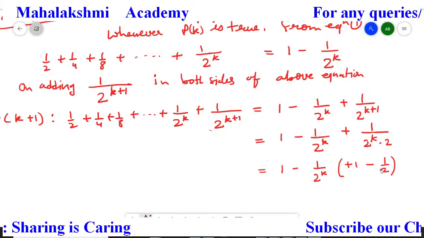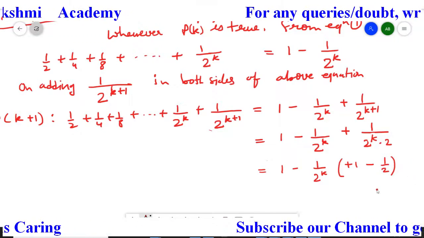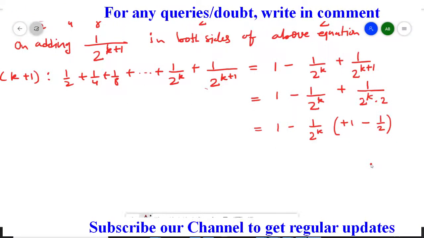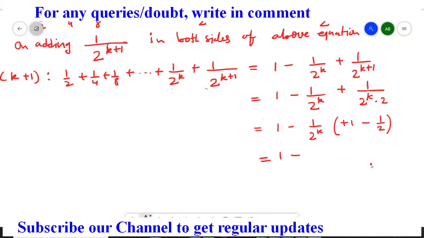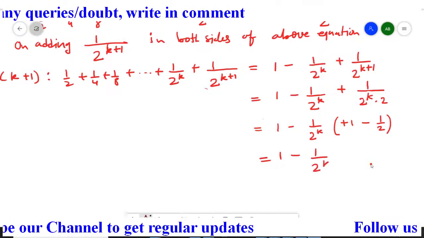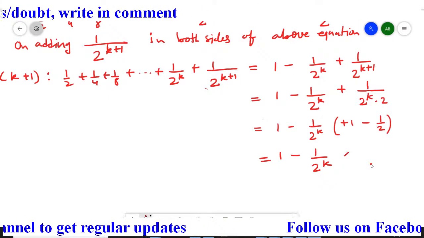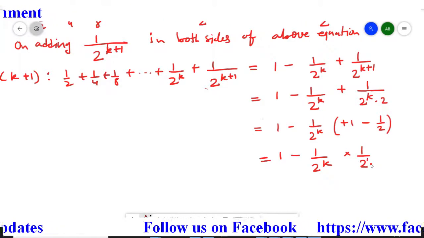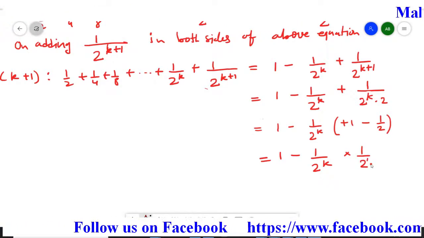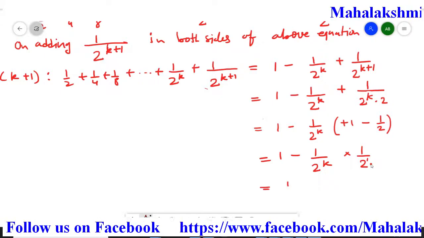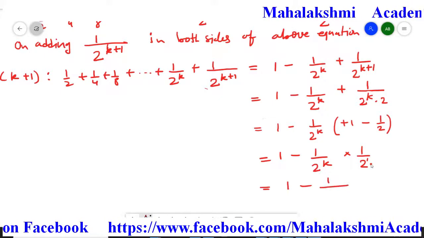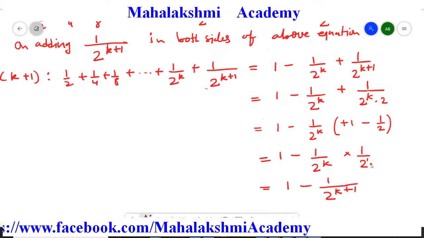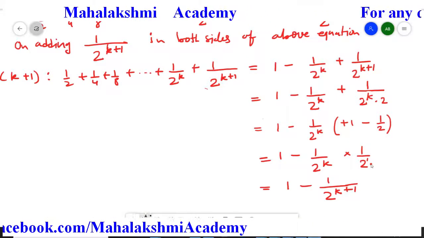Now 1 minus half is only half, so in the next step we get 1 minus 1 upon 2 to the power k, and we remain with only 1 upon 2. Now here is k and here the power is 1, so again they will add, so we get 1 minus 1 upon 2 to the power k plus 1. So that is the required answer.